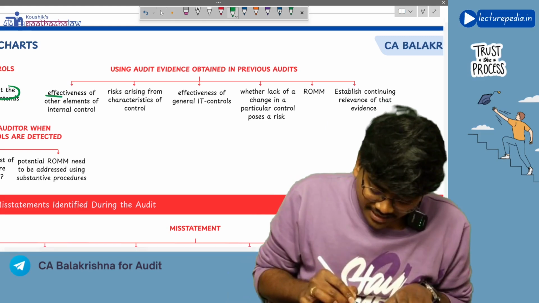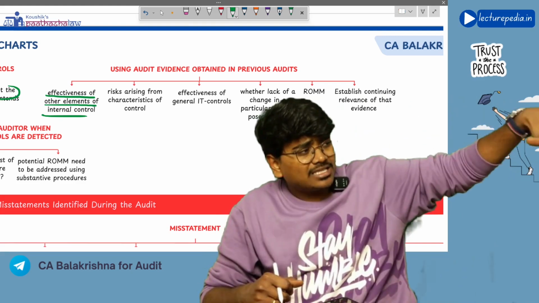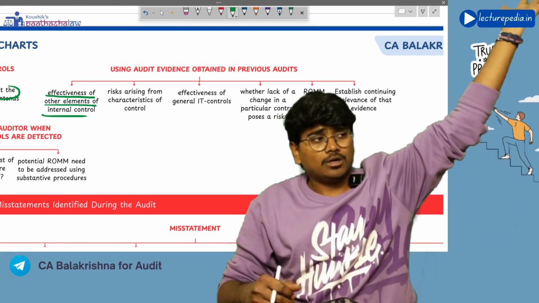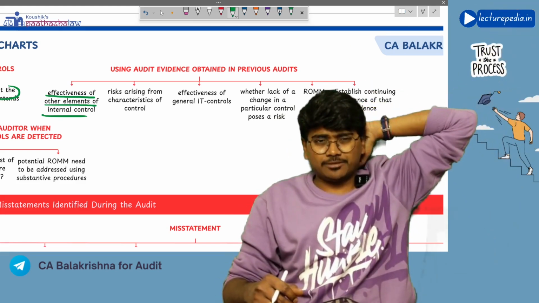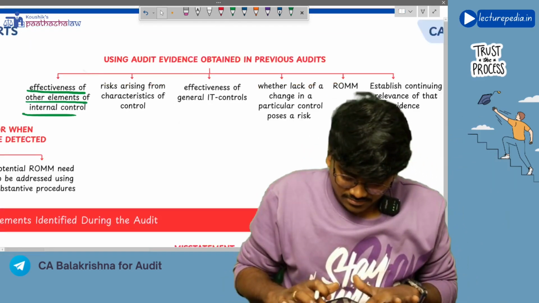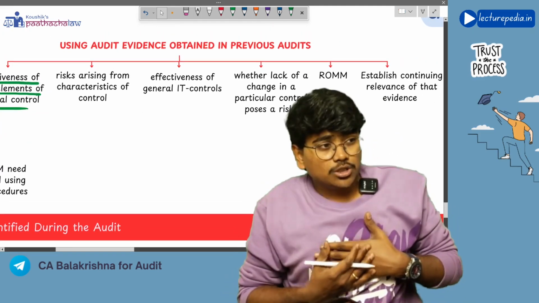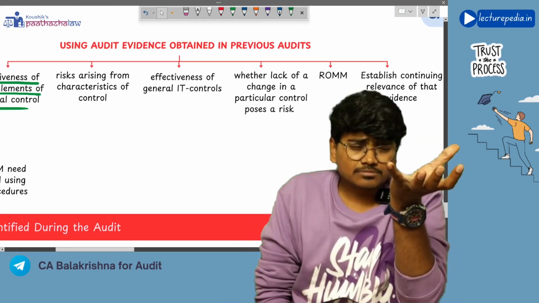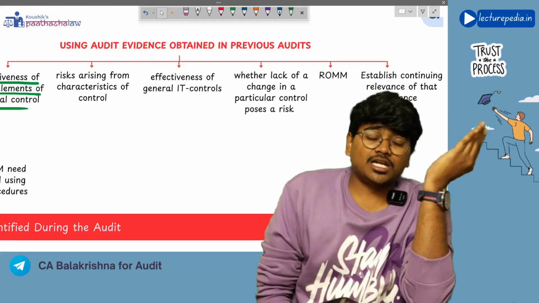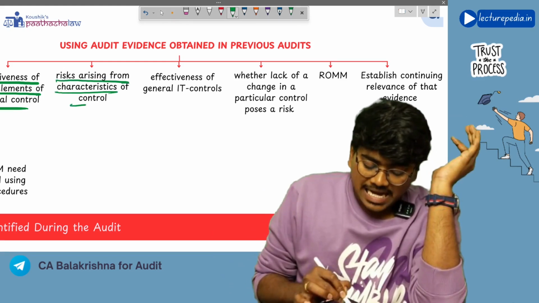Let's see. Effectiveness of other elements of internal control. Whether other elements of internal control are working properly? If they are working properly, let me use the same audit evidence that I have obtained in the previous year audit. If internal controls are not working properly, I will again test them. These are some of the points that the auditor will see to take a decision of whether to use the same audit evidence related to internal controls that I have obtained in the previous year, or I have to again test the internal controls. Risks arising from characteristics of control.